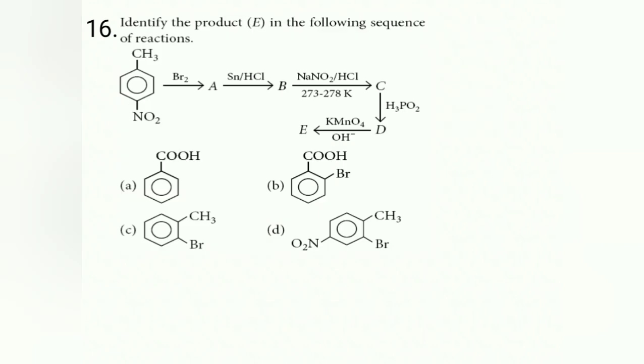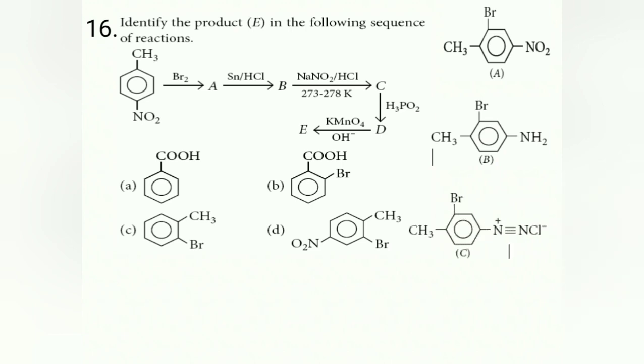16th, identify the product E in the following sequence. So now you can see Br2 when it attacks this para-nitrotoluene, in this particular case, remember, Br attacks ortho to CH3. So product A becomes like this. Then Sn/HCl means it will reduce this NO2 to NH2. Hence B is like this. Then that B reacts with H3PO2. H3PO2 means, remember, NH2 is converted into H. So NH2 is removed and H is added. So you are going to get the compound like this.